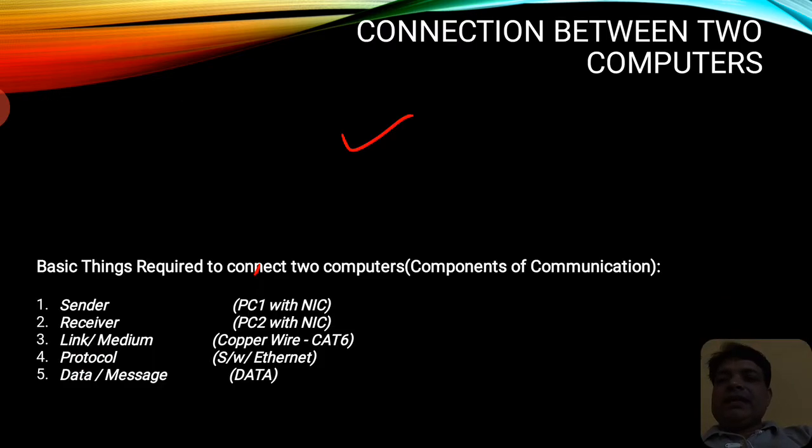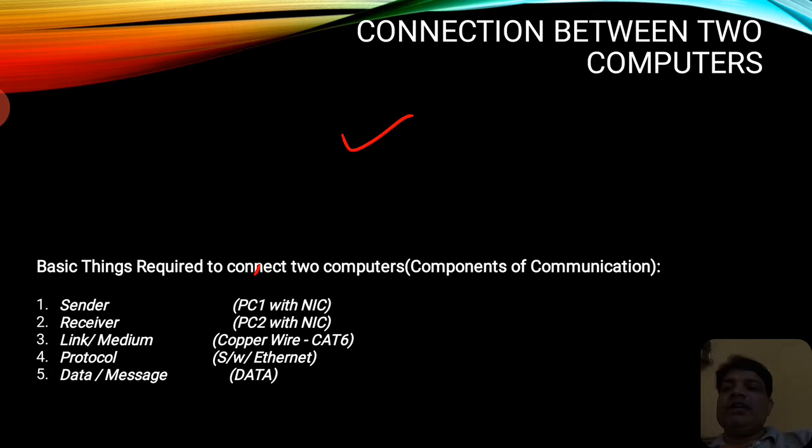In this particular lecture, I will be discussing the connection between two systems. Why is it so important? It is very important before moving towards the OSI reference model or TCP IP model. First of all, you have to be very much aware of the connectivity between any two systems, right? What are the basic protocols which are required? What are the basic ingredients which are required to connect two systems?